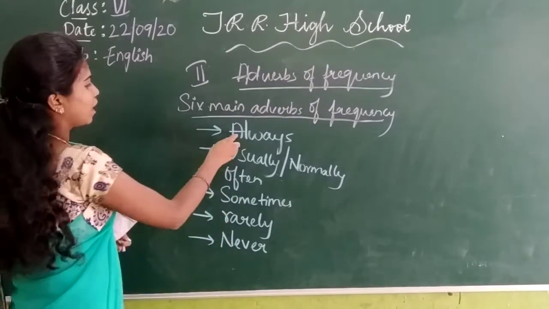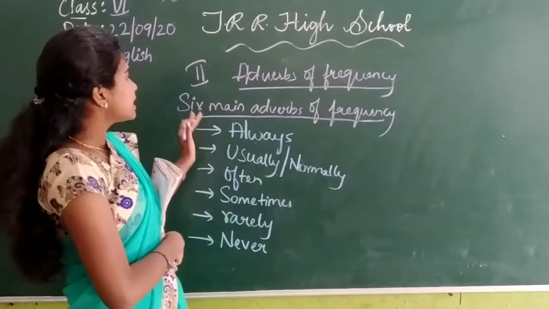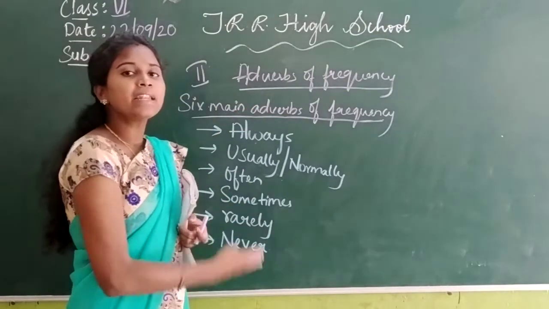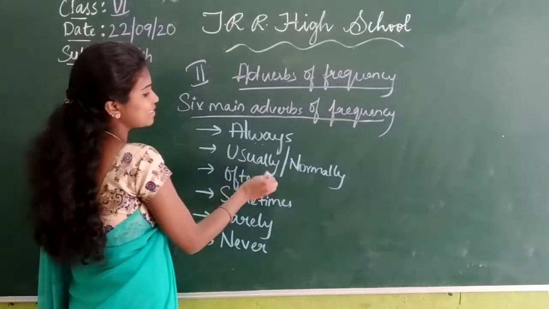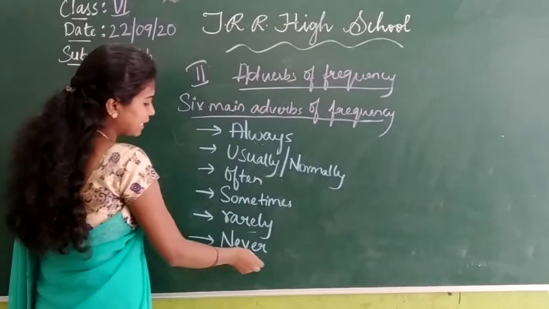How many are there? 1, 2, 3, 4, 5, 6. These are the 6 main adverbs of frequency, seen very frequently: always, usually or normally, often, sometimes, rarely, never.